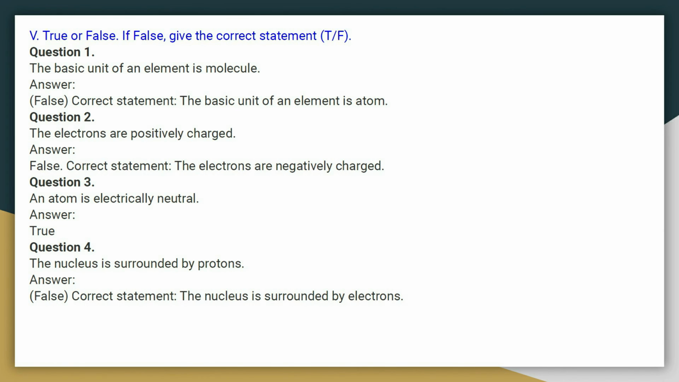The electrons are positively charged. The answer is false. The correct statement is the electrons are negatively charged. An atom is electrically neutral. The answer is true. The nucleus is surrounded by protons. The answer is false. The nucleus is surrounded by electrons.